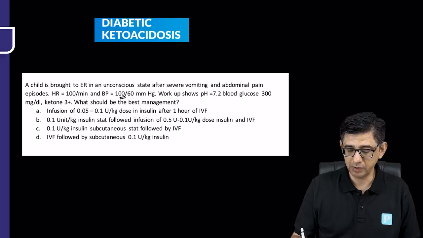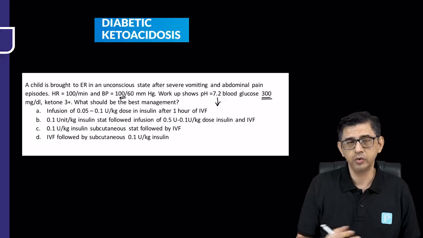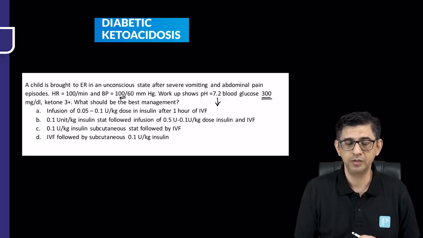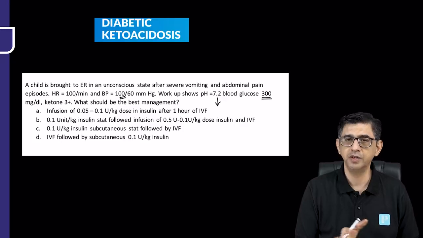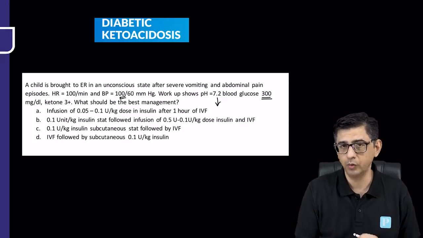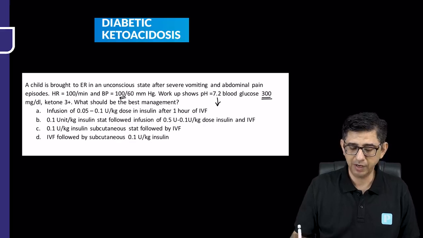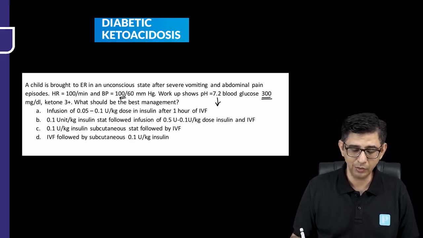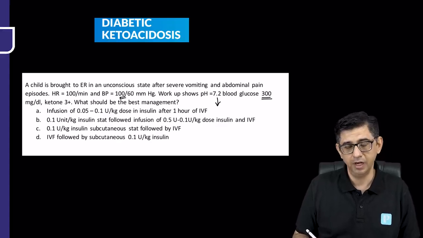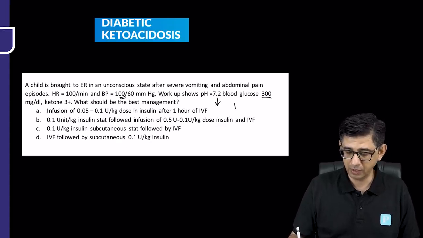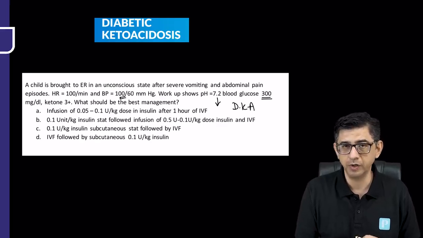The workup shows presence of acidosis and a blood sugar of 300 milligram. Random blood sugar more than 200 in presence of symptoms and signs, or even if there are symptoms and a random blood sugar of more than 300, that's sufficient for saying that yes, I'm dealing with diabetes mellitus. And then ketones are present. So if I add up the whole data, there is acidosis, there are ketones, and there's an elevated blood sugar. That tells me that the case is of diabetic ketoacidosis. The question asks, what should be the best management of the patient?